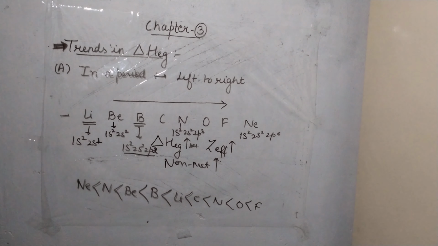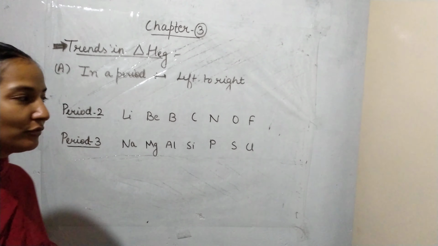And one more thing: while moving from left to right in a period, apart from the exceptions, the value of electron gain enthalpy will continuously increase, because effective nuclear charge will increase and the non-metallic character will also increase. Now one more thing you have to learn.